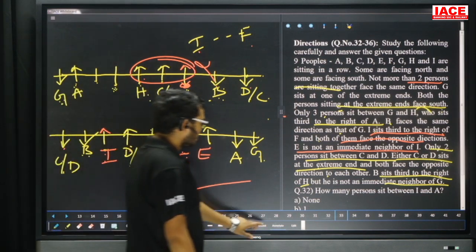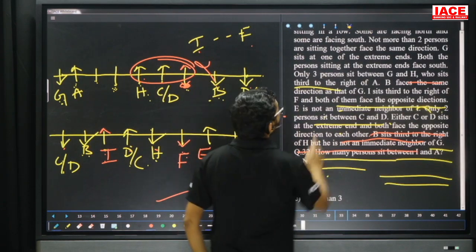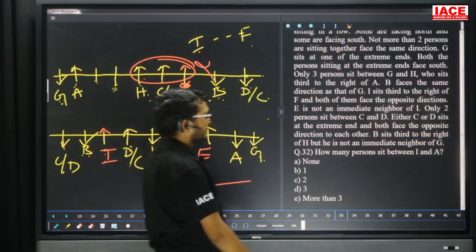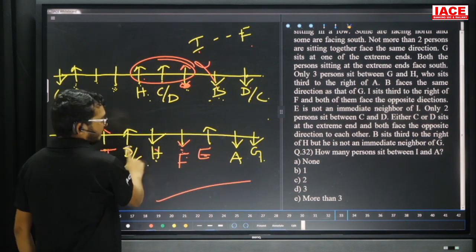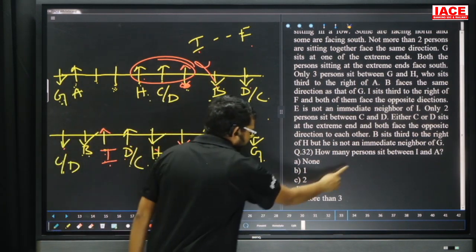Take your question. Question number 32. How many persons sit between I and A? Between I and A, how many persons sit? 1, 2, 3, 4 members. Yes, the answer is more than 3.